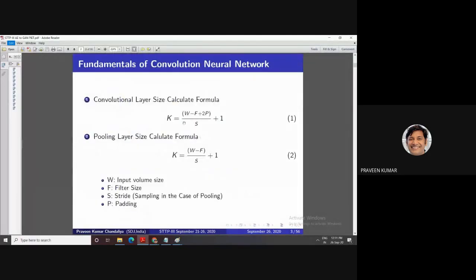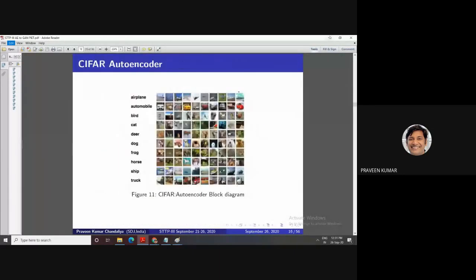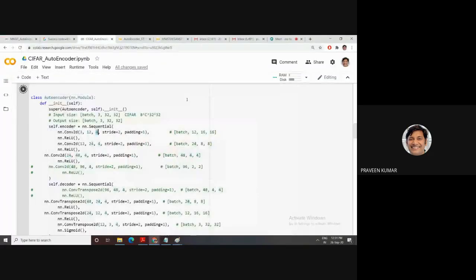In the case of convolution, these parameters are required: input, filter, padding, and stride. We use the same concept with the help of one predefined function, Conv2d. Conv2d has input channel 3, 12 as your output channel, and 4 as your filter, meaning 4 cross 4. Stride is 2, then padding is 1. In the case of fully connected layers, we don't require stride and padding, which is why nn.Linear does not use these parameters. After convolution we go to the ReLU layer.